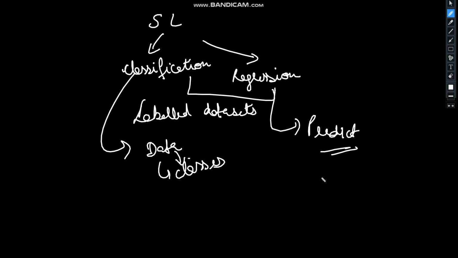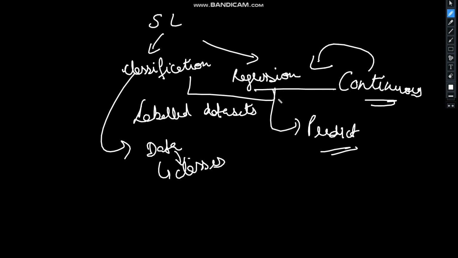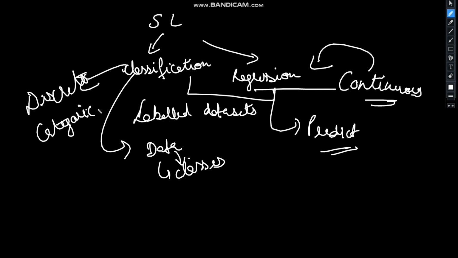Now, which algorithm or technique do we use? Suppose we want to work on continuous variables, then regression is implemented. And when we want to work on discrete values, also known as categorical, we go with the technique of classification.